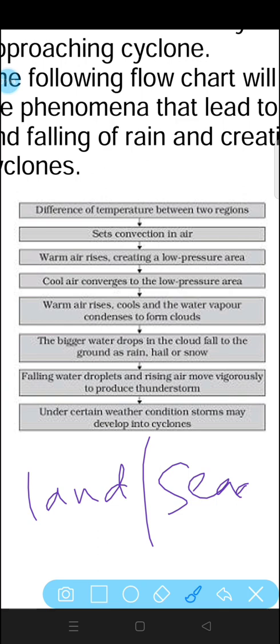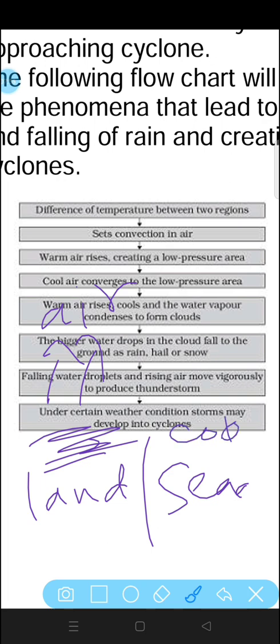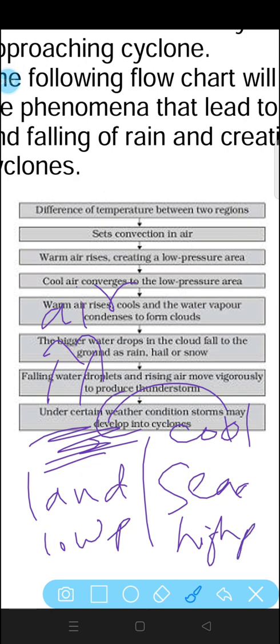When the land heats up, the air rises and the space becomes vacant of the land air. Now the cool air from the sea will rush towards the land to take its place. So here the pressure will be low and here the pressure will be high. So this is what happens in convection.